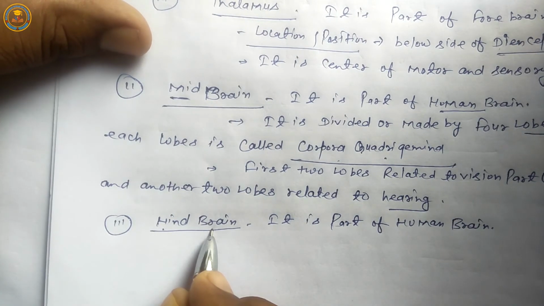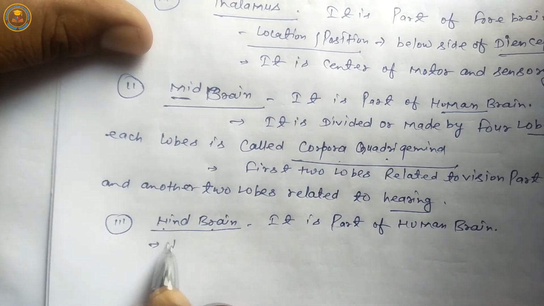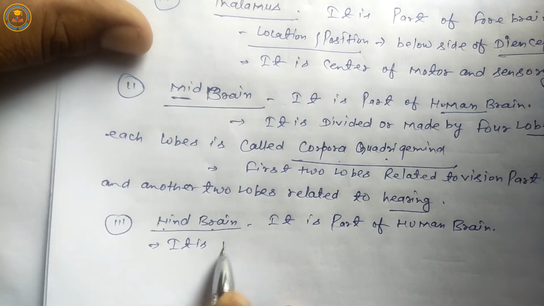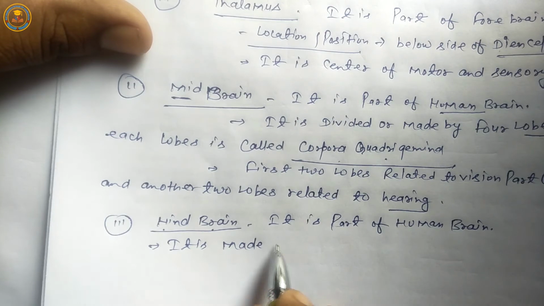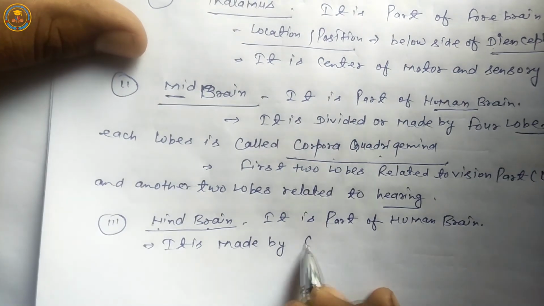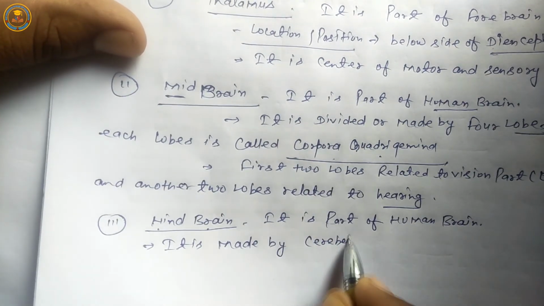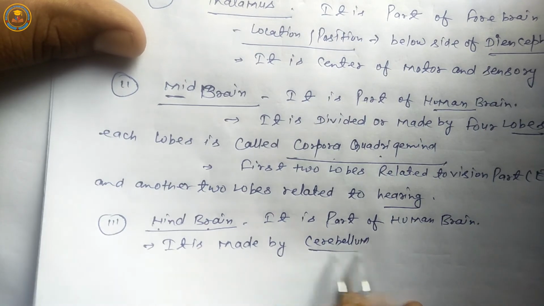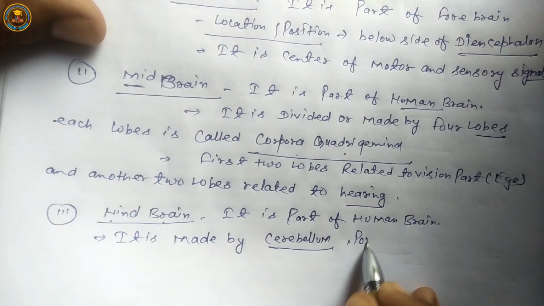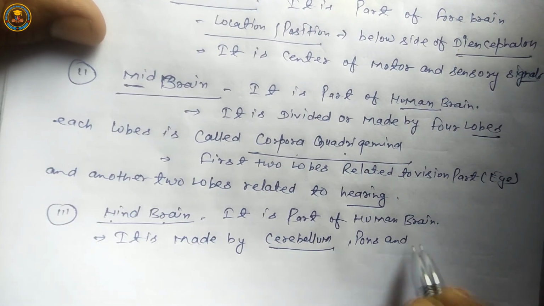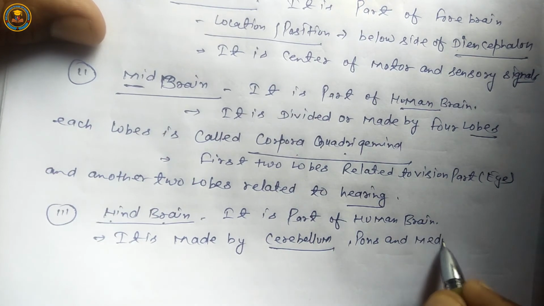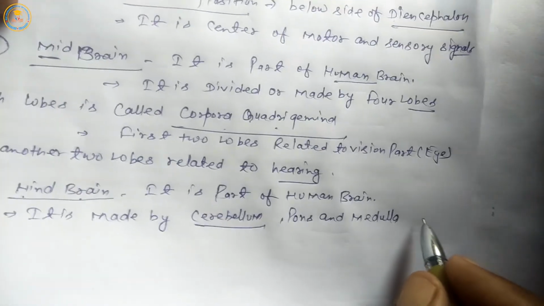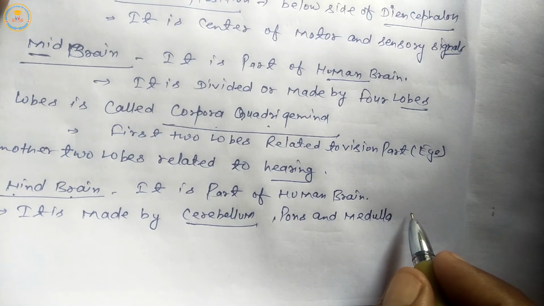It is made by cerebellum, which is the second largest part, pons and medulla oblongata.